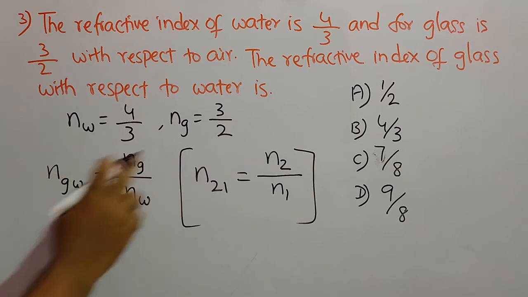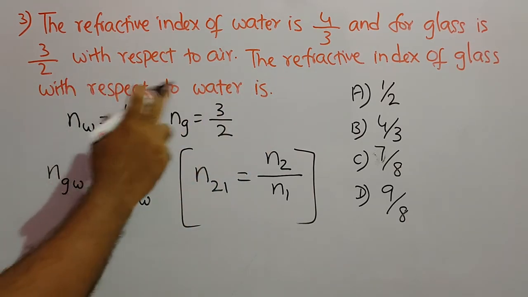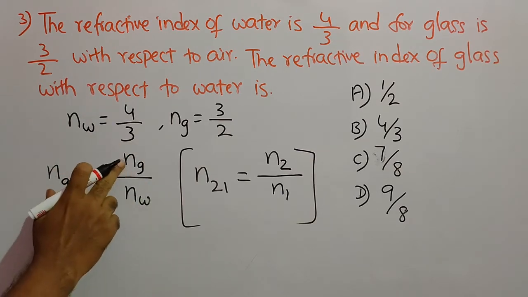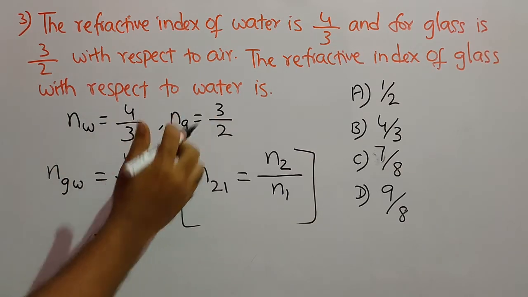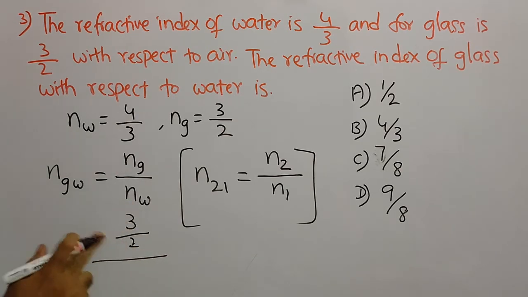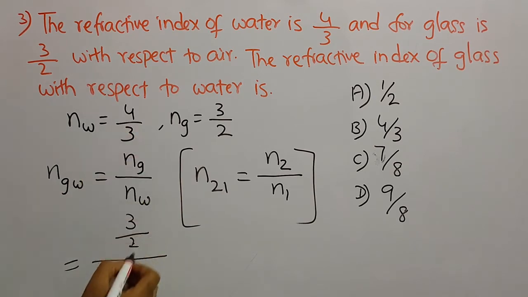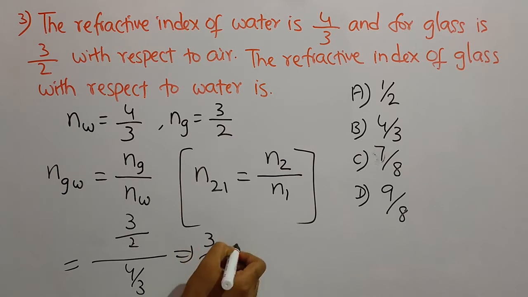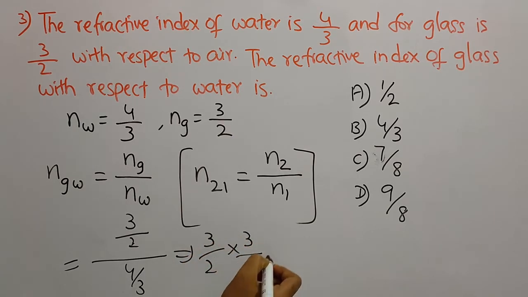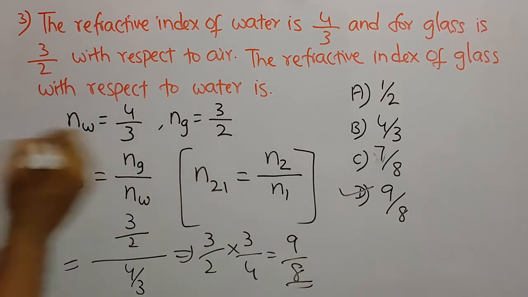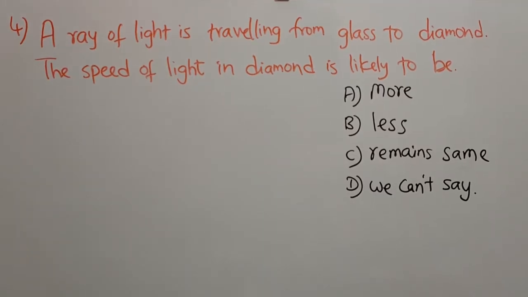So now how to find refractive index of glass with respect to water is by taking this formula, that is refractive index of glass, that is 3/2, divided by refractive index of water, that is 4/3. So if we simplify, we get 3/2 into 3/4, that is 9/8. So refractive index of glass with respect to water is 9/8. Let us move to next question.